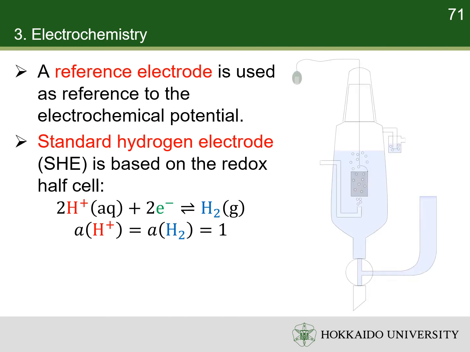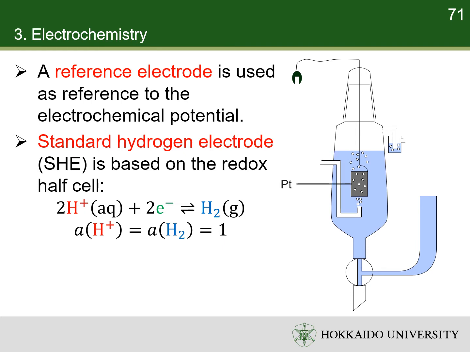A schematic draw of a standard hydrogen electrode is shown here. The electrode is made of platinum. Hydrogen gas of 1 bar is bubbled to the platinum electrode. The electrolyte is a strong acid, whose pH is equal to 0. A hydroseal is used to prevent oxygen interference. The electrolyte of standard hydrogen electrode is connected to the electrochemical cell via the junction.